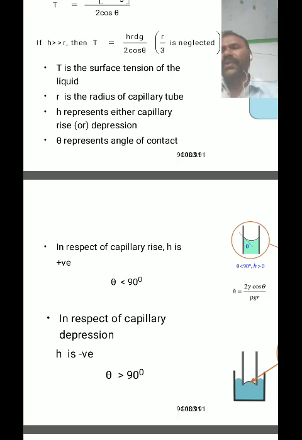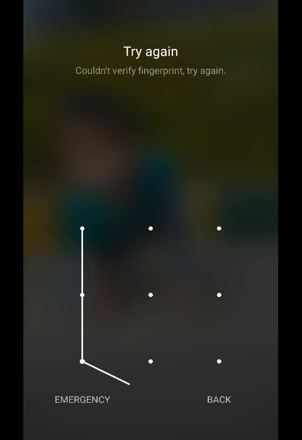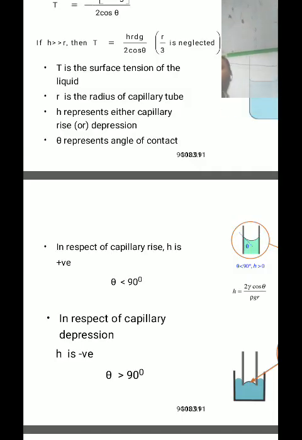The effect of impurities: what is the effect of impurity? The surface tension of a liquid is lowered by the presence of an impurity. Overall, over a small range of temperature, the surface tension of a liquid decreases with the rise of temperature.